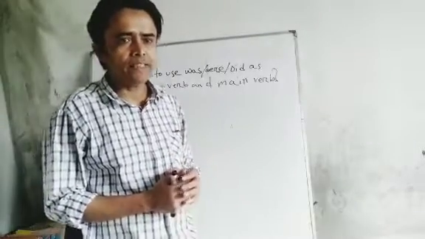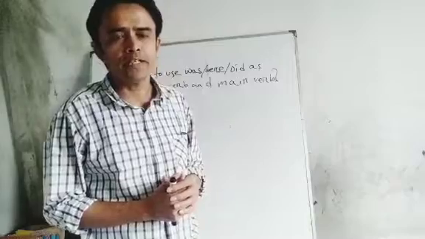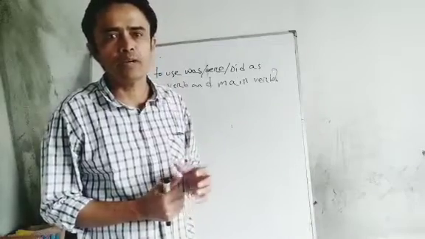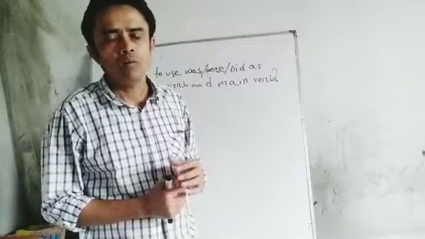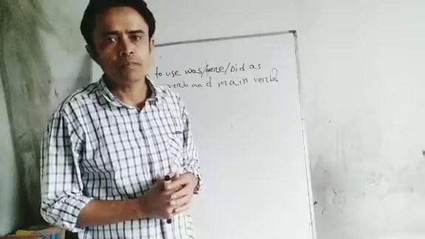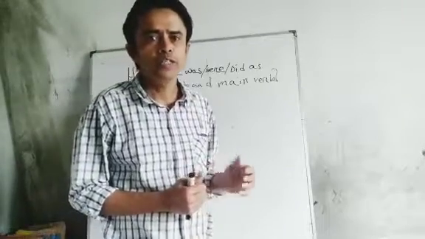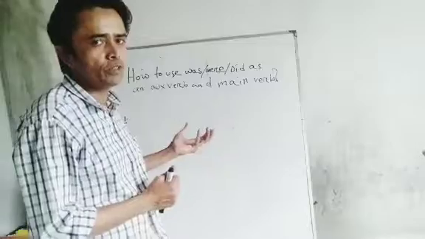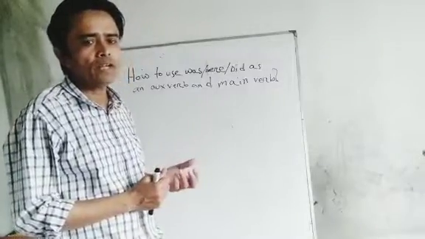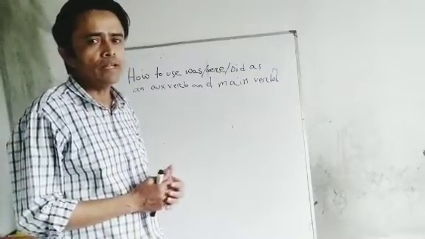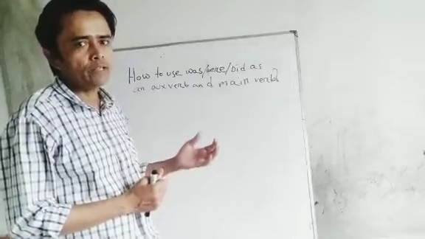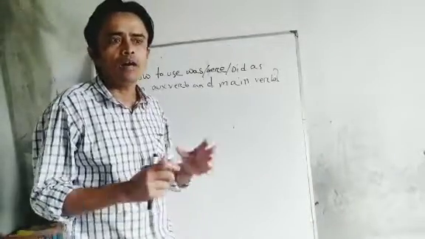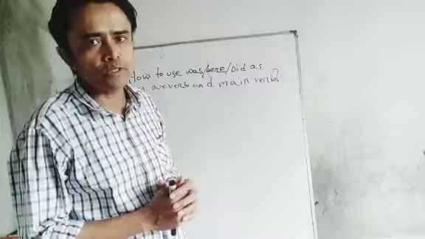Sometimes, at the time of talking or writing anything, we feel hesitation about where we can use was, were or did as an auxiliary and main verb. If you follow today's lecture, I'm sure that after seeing this, your confusion will be removed, and you will be able to write and use it perfectly.